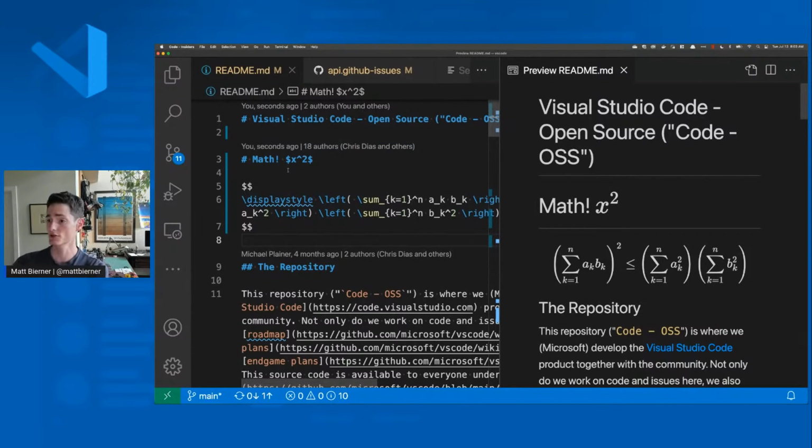The first one is by using single dollar signs, and that will create an inline math formula. So you can see I have this Markdown heading here. I'm then using single dollar signs to define this formula, so just x squared. And you can see it's now being rendered nicely over there.